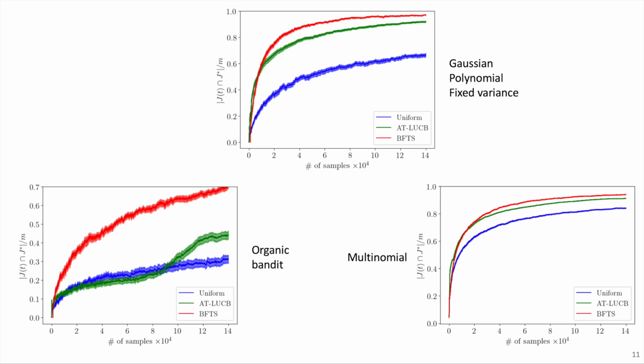So finally, an overview of the experiments we did. The Gaussian polynomial with fixed variance. We need some burn-in period, but then we also outperform ATL-UCB. The multinomial, again, a burn-in period, and we outperform ATL-UCB. But most spectacularly, we outperform ATL-UCB for the organic bandit, where we have a Poisson reward distribution, which is a particularly challenging distribution to learn in.